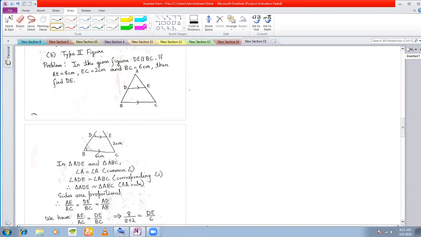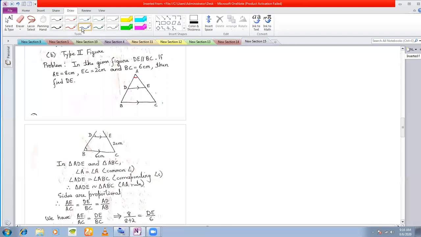So let's see what happens. How to prove the similarity of this? You see, first, this is the common angle of this triangle. We'll prove the similarity of this triangle. So if you see, A is the common angle, right?